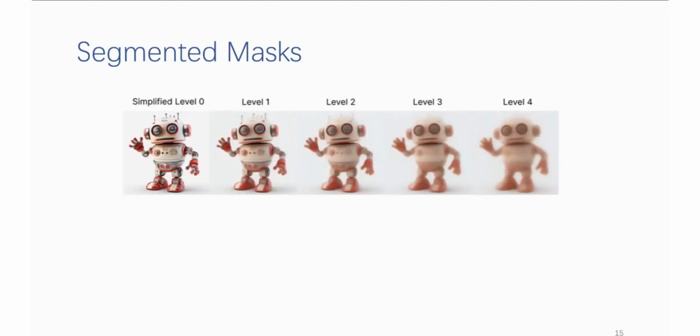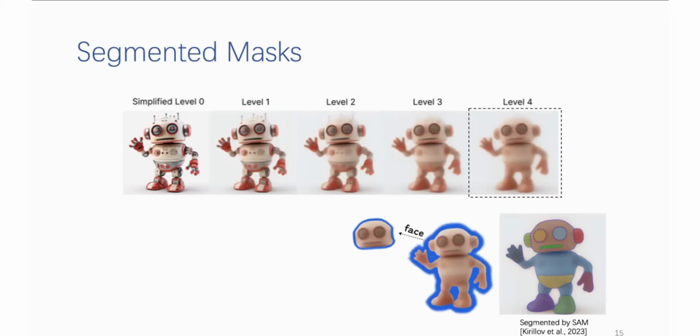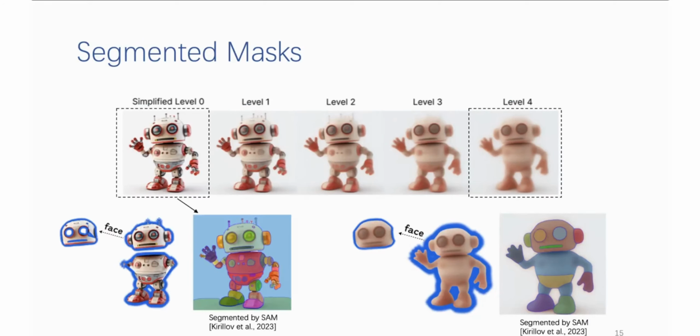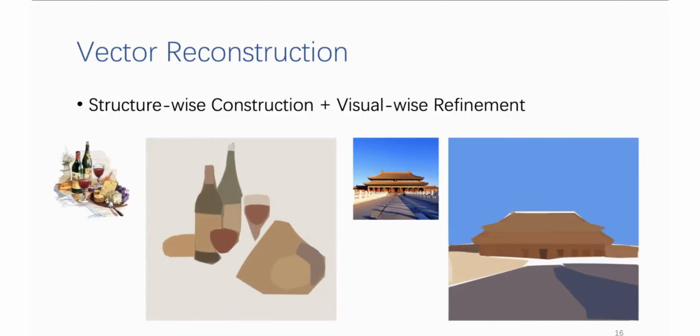Here shows one more sequence of simplified images. As we see, with the simplified mask, we can get the whole mask for the whole lobe, which is not in the original target image.